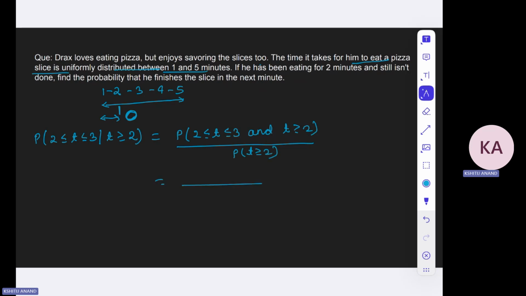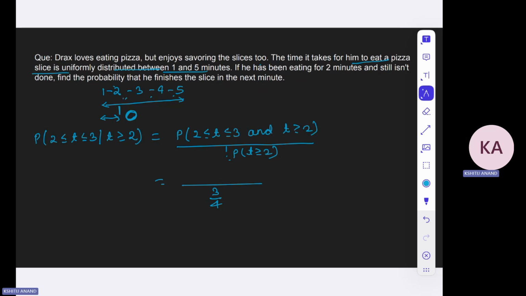Now let's look at the probability in the denominator. The process of eating pizza can be completed in any of these 4 time frames, out of which 1 time frame has already been completed. So if you want to frame P(t greater than or equal to 2), it means the probability that he finishes the pizza between 2 to 3, or 3 to 4, or 4 to 5. Since the probability is uniform, it would be 3 by 4. Similarly, what is the probability that it will be completed between 2 and 3?